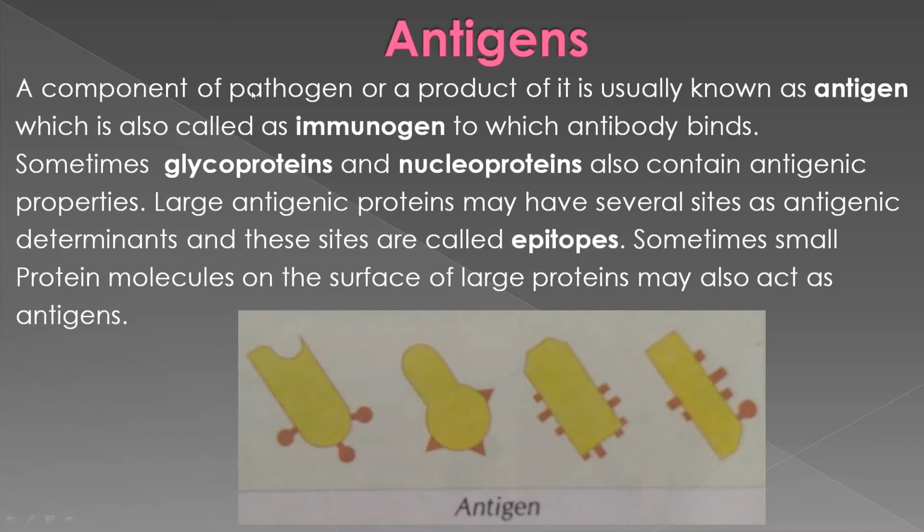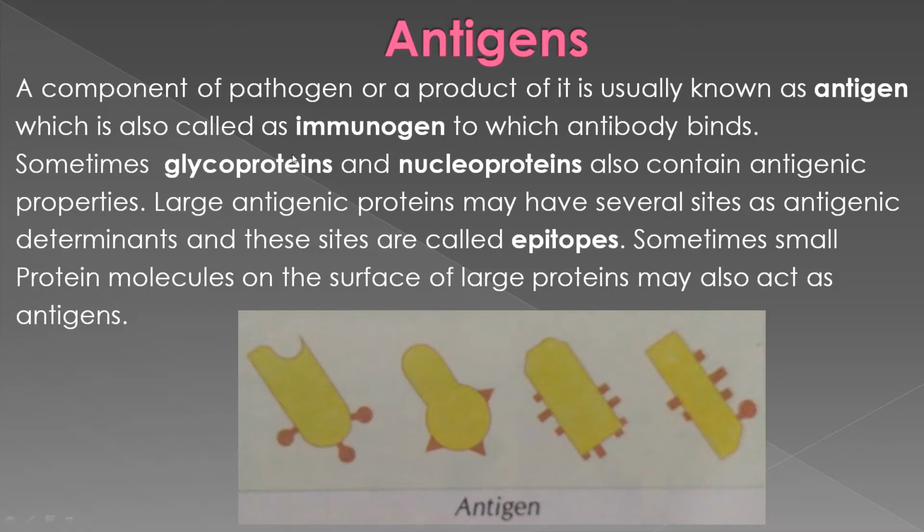Clear? So to the antigen the antibody binds. After recognizing the antigen, a respective antibody is formed, and it binds to the antigen and destroys it. Clear?